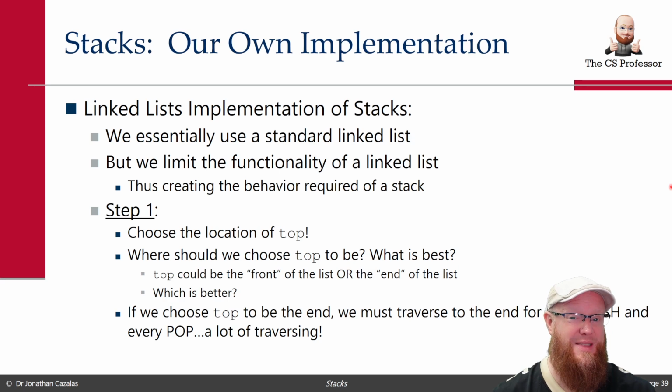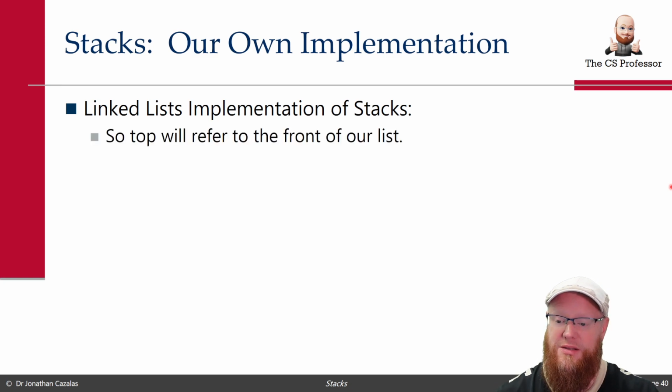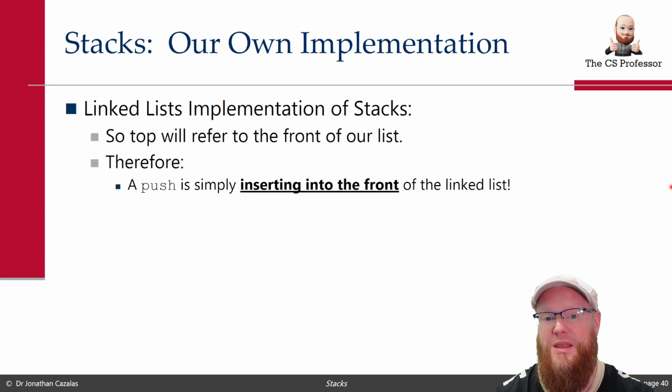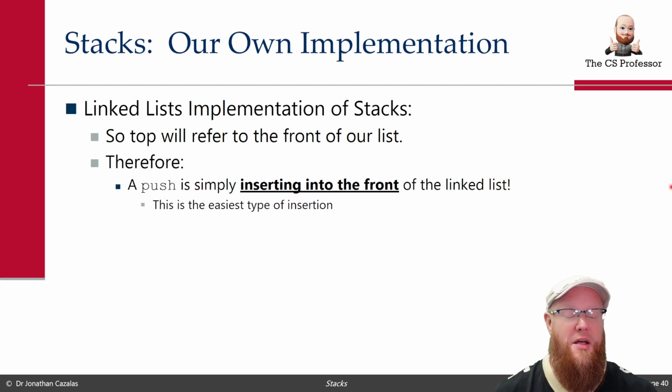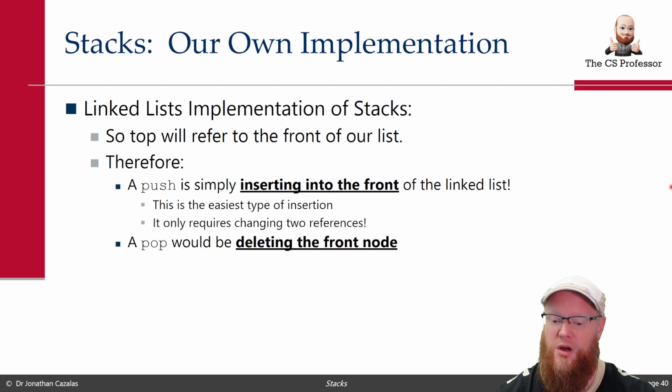If we choose top to be the end, every single push and pop will require a traversal. That would be a disaster. Versus if we allow top to strictly be at the front of the list, every push and pop is O of 1, constant time. So the best choice, we let the top be the front of our list. Therefore, a push is simply inserting into the front of a linked list. That's the easiest type of insertion. Super cool. We're only going to be changing 2 references, just like we changed those 2 references when we inserted at the front of our linked list.